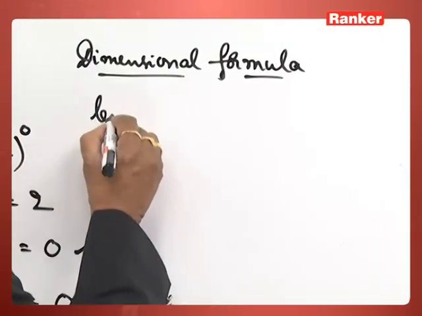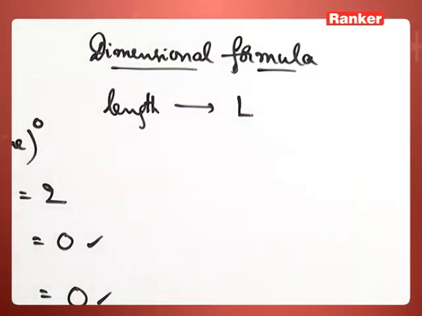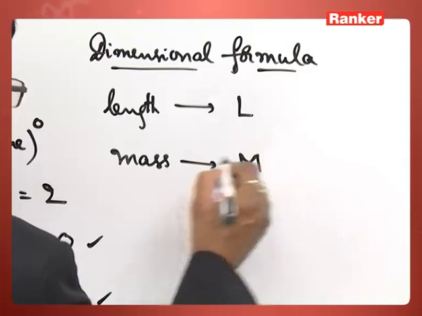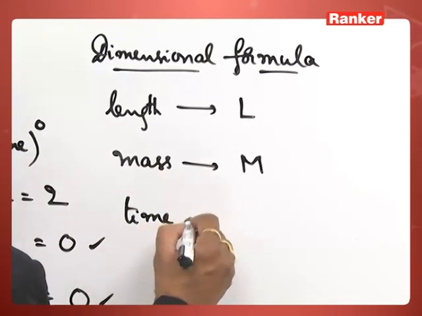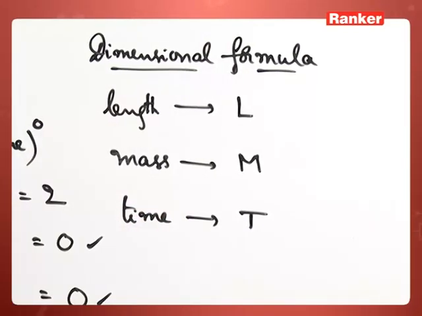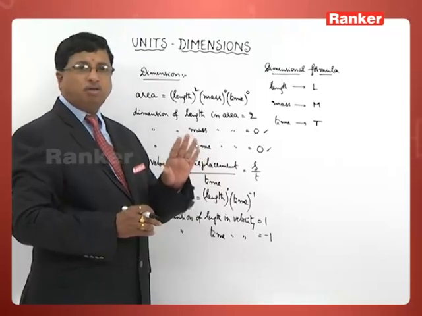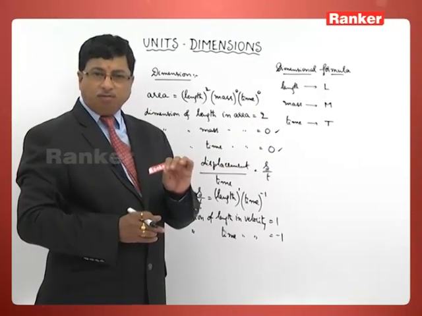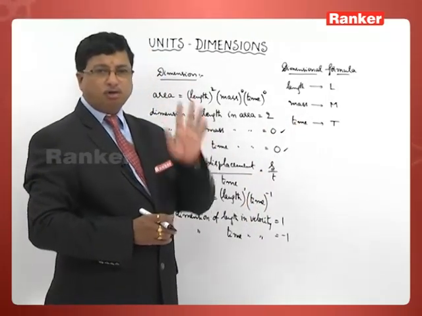The dimensional formula for length is taken as capital letter L. For mass, the dimensional formula is capital M. For time, the dimensional formula is capital letter T. So whenever we write dimensional formulae for different physical quantities, we need to use these 3 letters: capital L for length, capital M for mass and capital T for time.